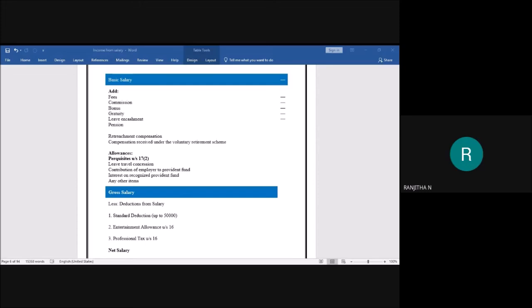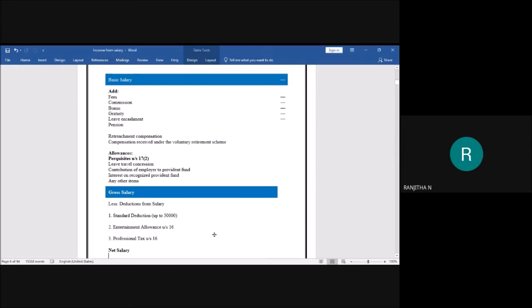We have different types of provident funds. We are going into detail in the further classes. For example, we have statutory provident fund, recognized provident fund, unrecognized provident fund, and public provident fund and all. So we will go through it in the further classes.